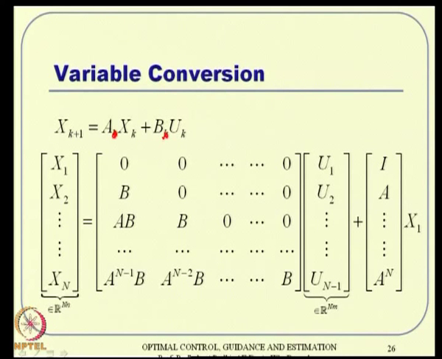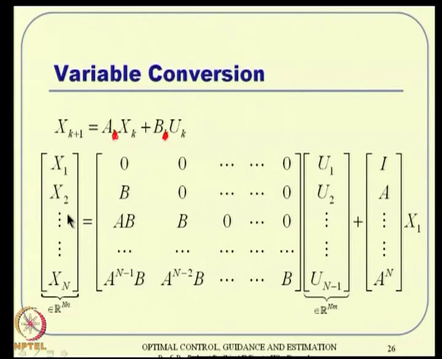So, let us be compatible, just take some time invariant A and B. If you do that, then x1 is nothing but x1, and x2 is nothing but b times u1 plus a times x1.